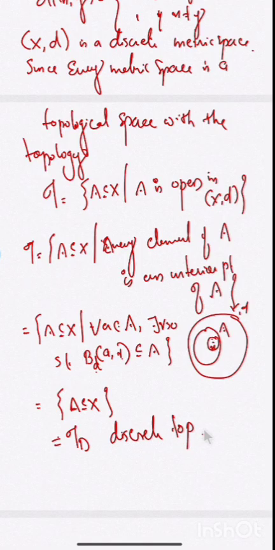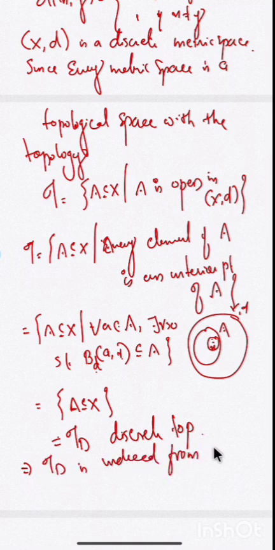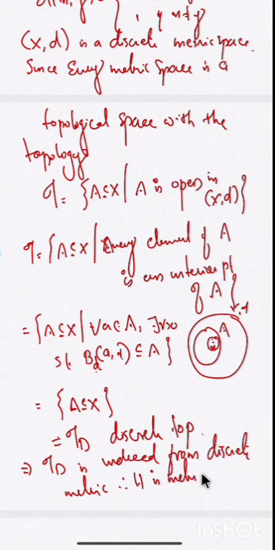So when a set has a discrete metric, that metric induces a topology, and that topology is nothing but the discrete topology itself. So the discrete topology is a topology induced from the discrete metric, and this topology is called a metrizable topology. This is an example of a metrizable topology. Therefore the discrete topology tau D is induced from the discrete metric, and it is a metrizable topology.